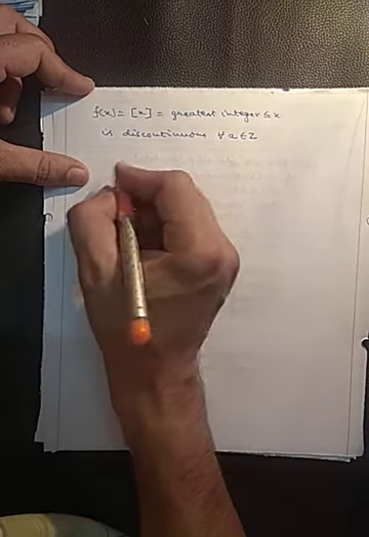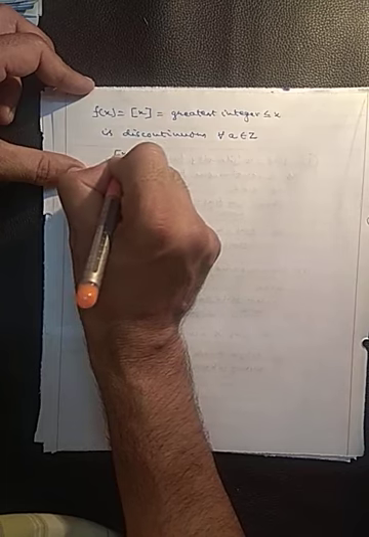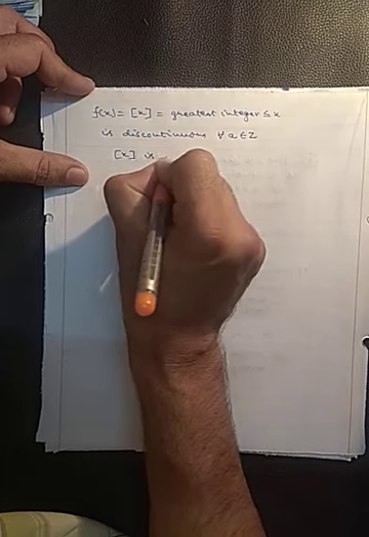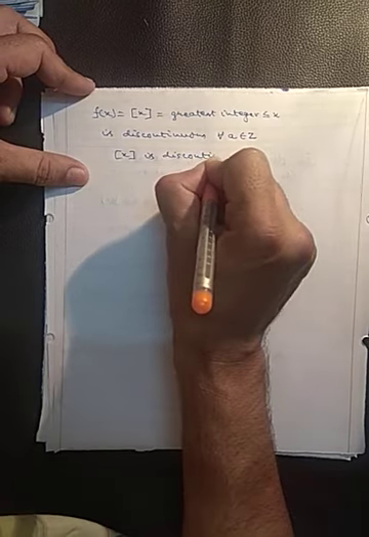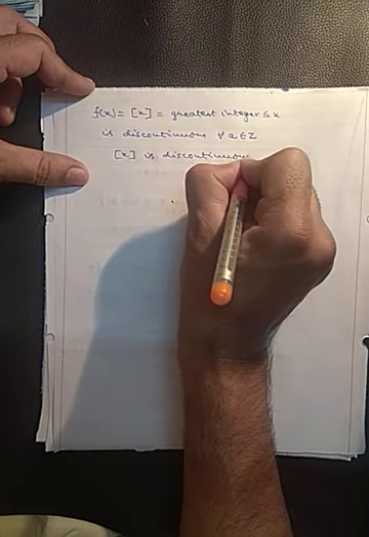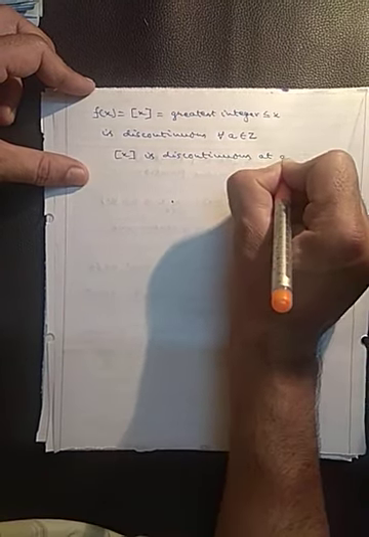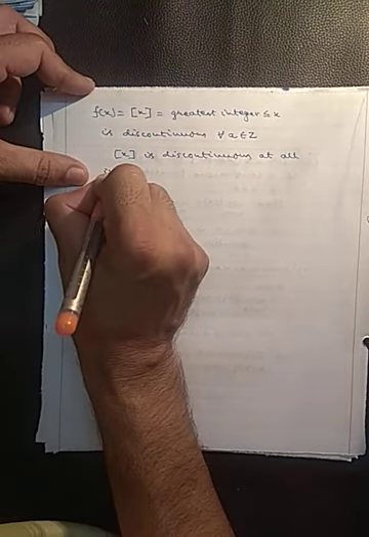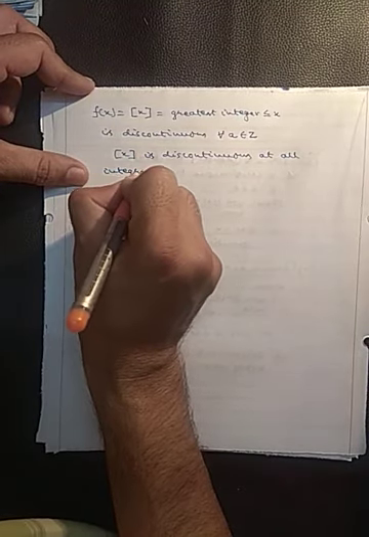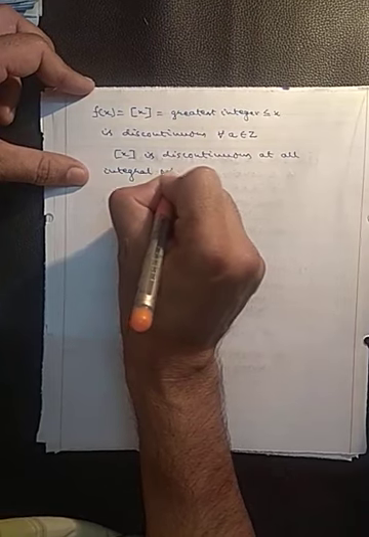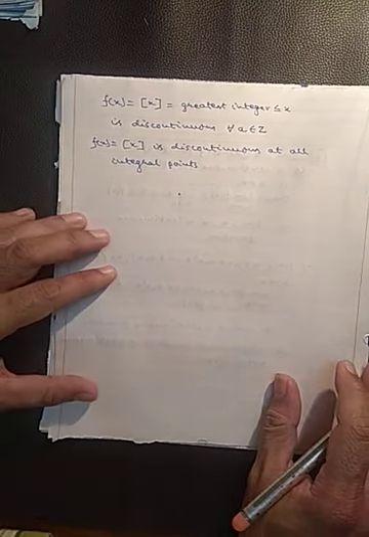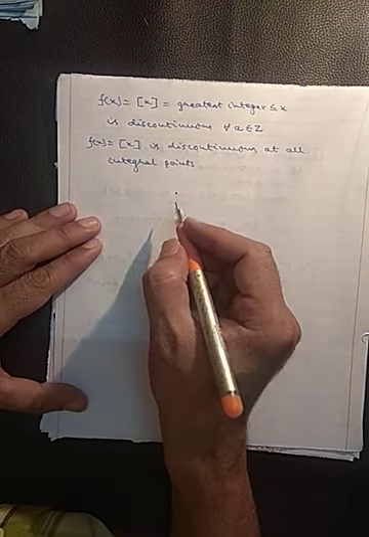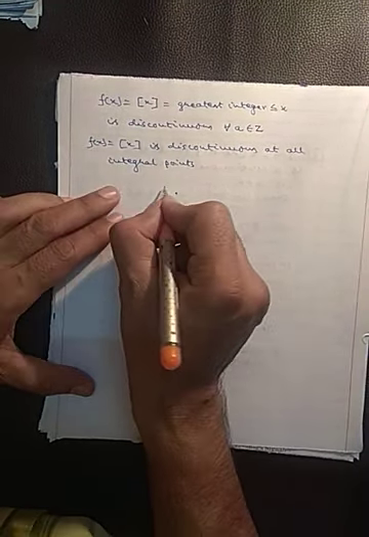So it is discontinuous at all integral points. Okay, for that you have to draw the graph of f(x) equals greatest integer x.